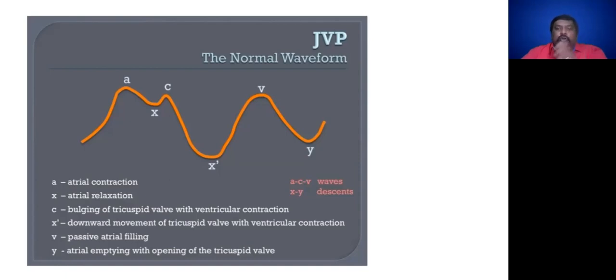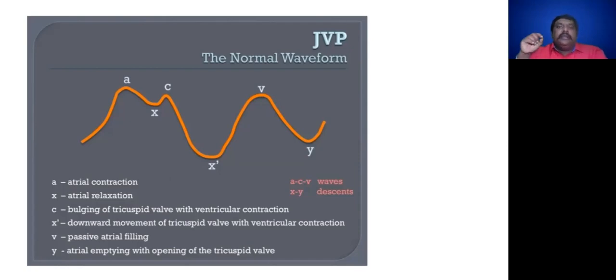Then the V to Y descent. We have now studied the A to X descent. Now we will go to the V to Y descent. The V to Y descent happens by the opening of the tricuspid valve and a subsequent rapid inflow of blood into the right ventricle.